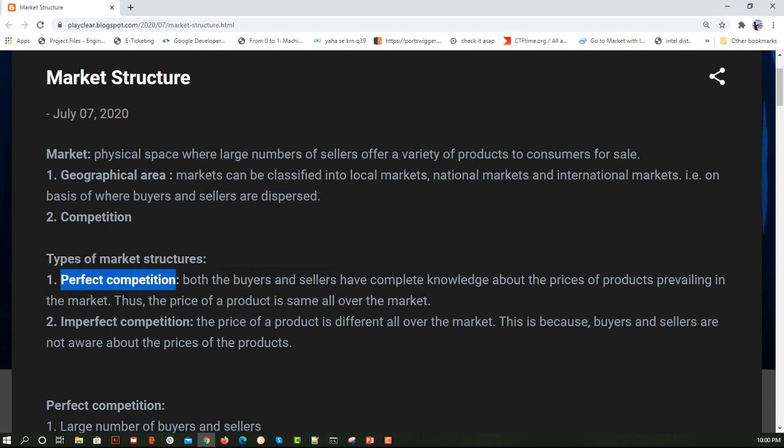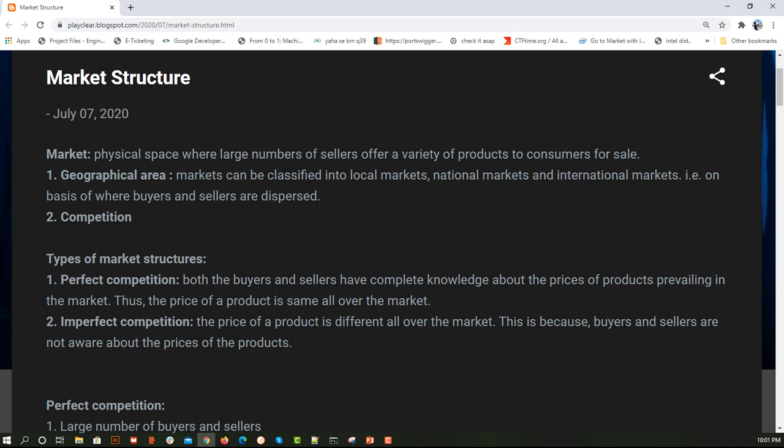Let's suppose you are talking about a keyboard. Everyone knows what a keyboard is and what its price is. If I go to some other place and someone is trying to give it to me at a higher cost, I know that at my place the cost is much cheaper, so how can you sell to me at this higher price? I will not buy from you, so you are losing a customer. That's called perfect competition, when the product knowledge is there with everyone.